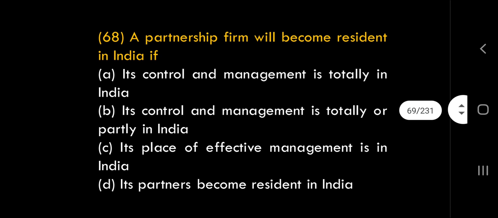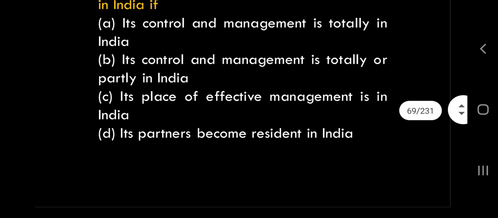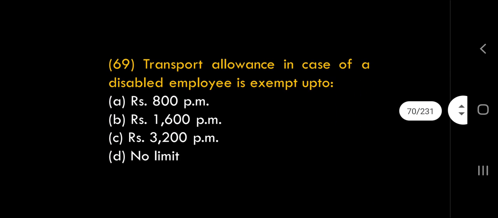68th question. A partnership firm will become resident if control and management is fully in India or partly from India. For partnership we check control and management. If it is fully in India, it is a resident. If it is partly in India, it is a resident. So B option is the best fit: the control and management is totally or partially in India. B option correct.